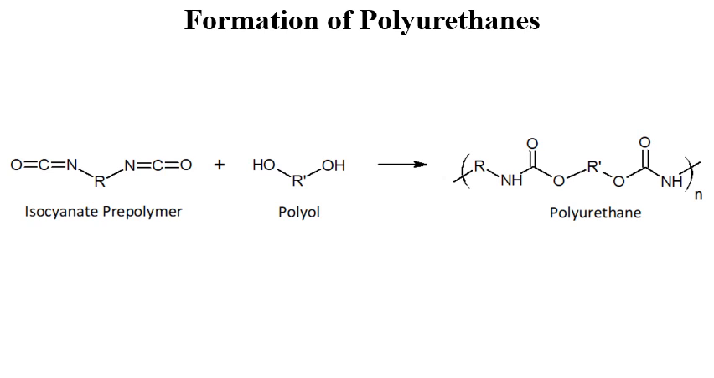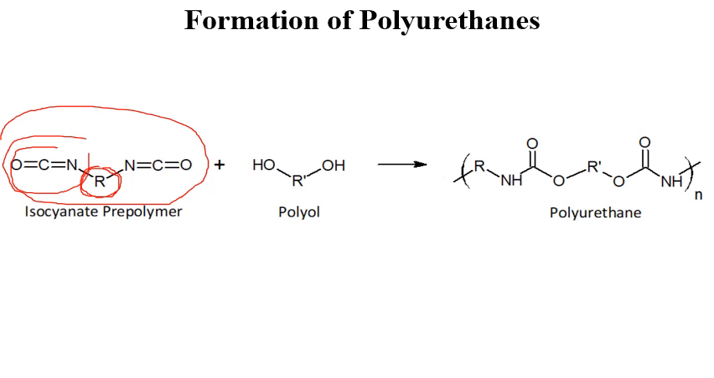Next, the most important reaction, that is the formation of a polyurethane. This is an isocyanate pre-polymer. Now what do you mean by a pre-polymer? This itself is a long chain polymer. This R is actually a long chain alkyl group. So basically it's a kind of polymer, and we have NCO, that is isocyanate groups, on both sides of the alkyl group, right? So this is a kind of bifunctional group.